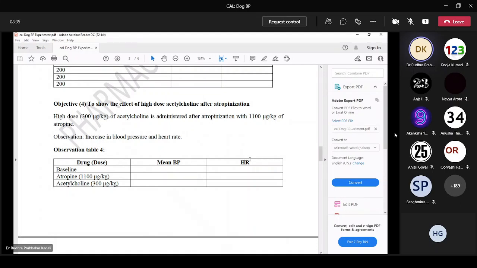So the examiner will ask you to demonstrate why there is a rise in BP. So you must be able to tell the answer. Acetylcholine after atropinization will act on nicotinic receptors. Nicotinic receptors are present in ganglia, so sympathetic ganglia will be stimulated, which leads to release of adrenaline and noradrenaline and rise in BP. There is a rise in BP and heart rate. Heart rate may usually decrease because noradrenaline is usually released.